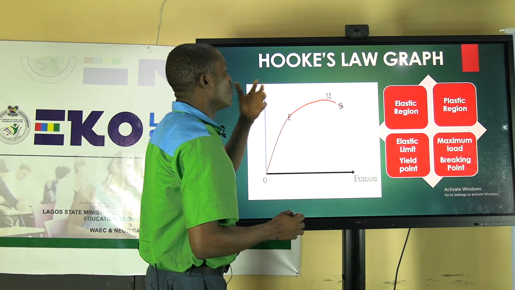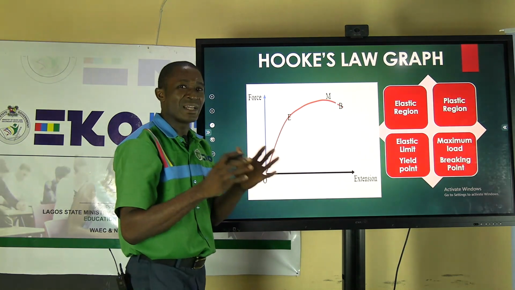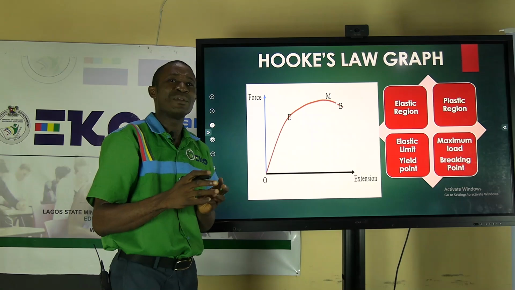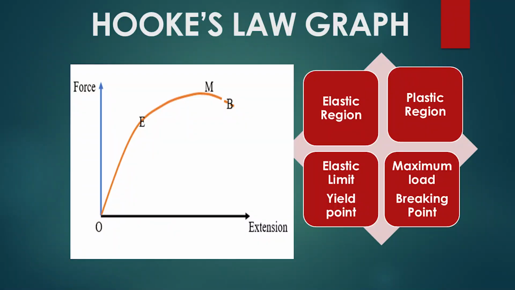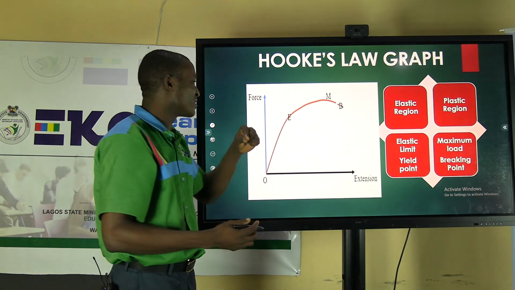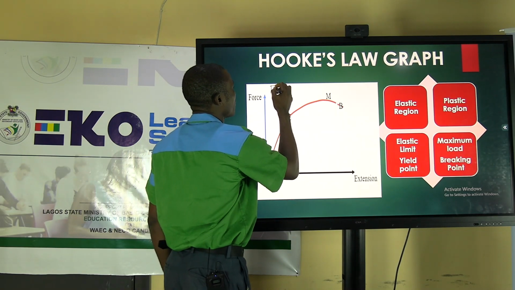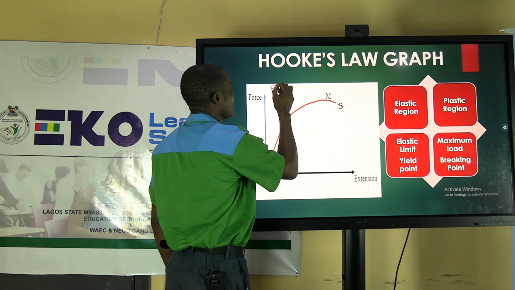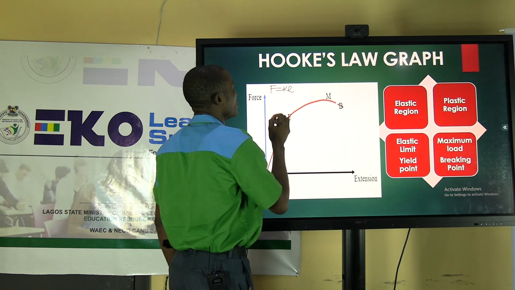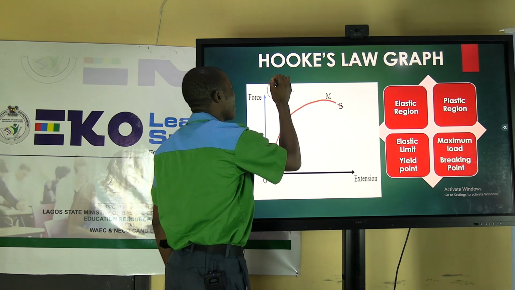Now, from Hooke's law, there is a graph that explains Hooke's law. How did you arrive at this graph? This graph is a function of the relationship that exists between the force and the extension. Like we rightly said, from Hooke's law, F equals KE.